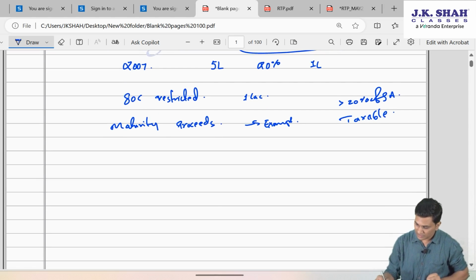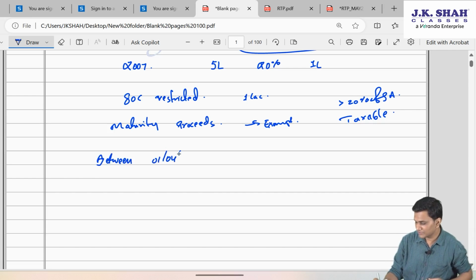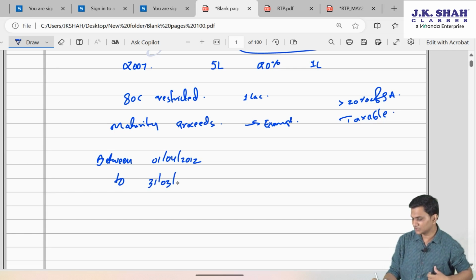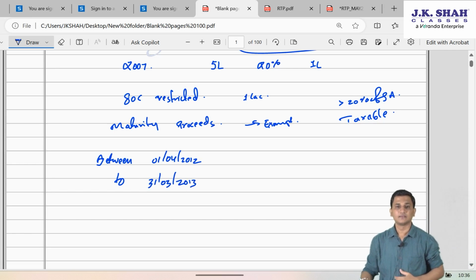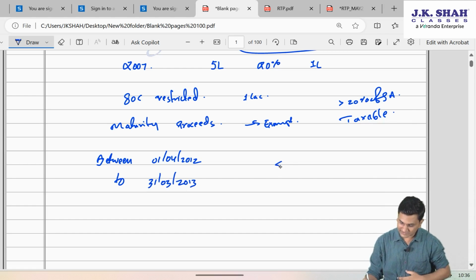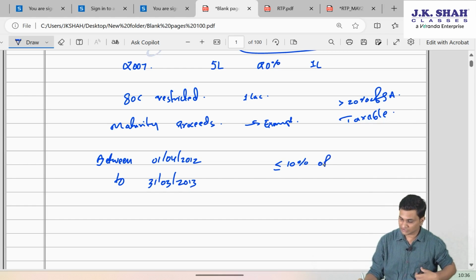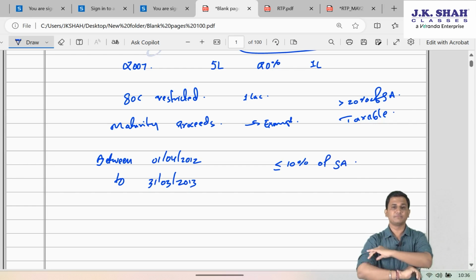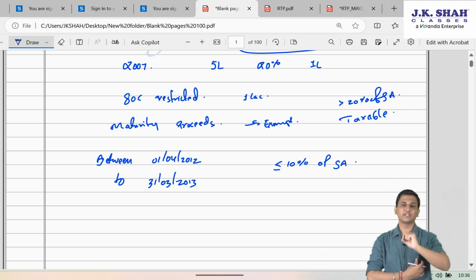Similarly, if the policy is taken between 1st April 2012 to 31st March 2013, then the premium percentage is directly reduced to half, 10% of sum assured. Your annual premium should not exceed 10% of sum assured. It should be less than or equal to 10% of sum assured.